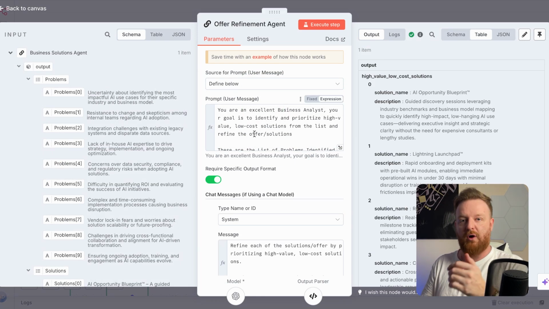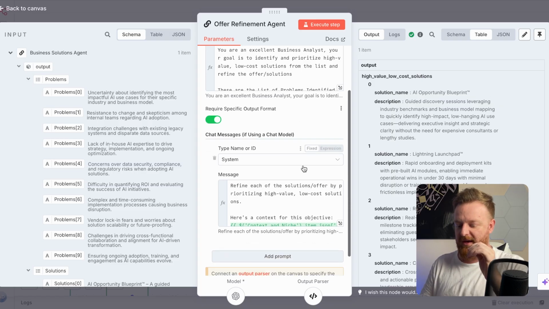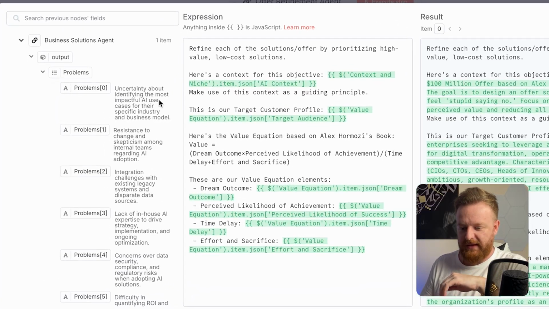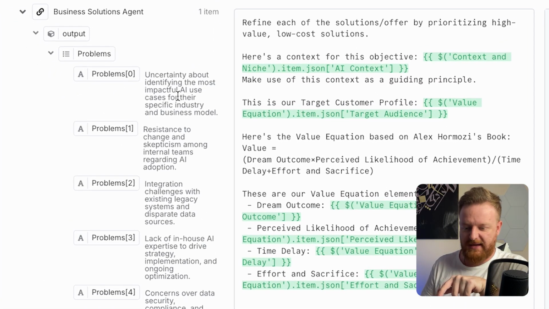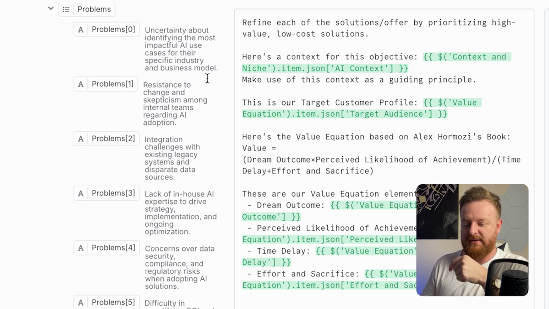So now we've built offers, right? And we've come up with perceived problems and then solutions. And now we just want to look at refining these down into something that's really essentially usable. So these are the problems. Uncertainty about identifying the most impactful AI use cases in the specific industry and business model, resistance to change and skepticism among internal teams.